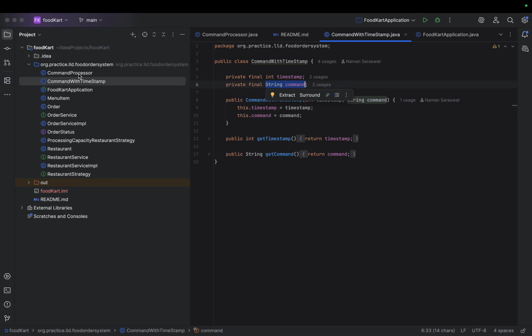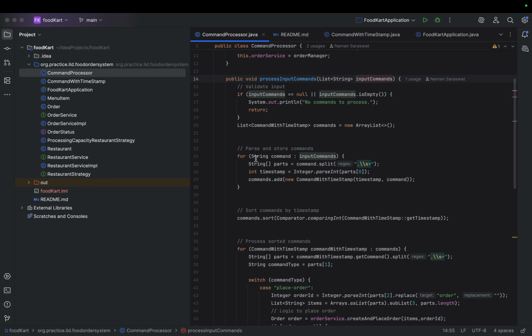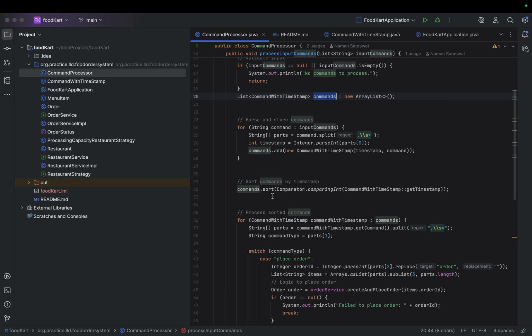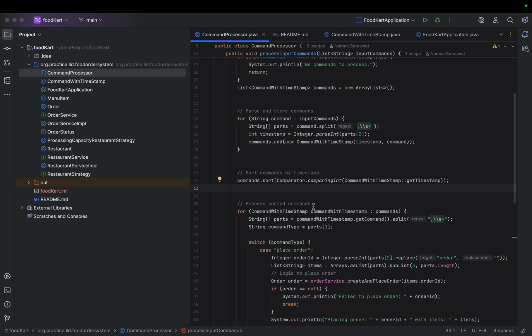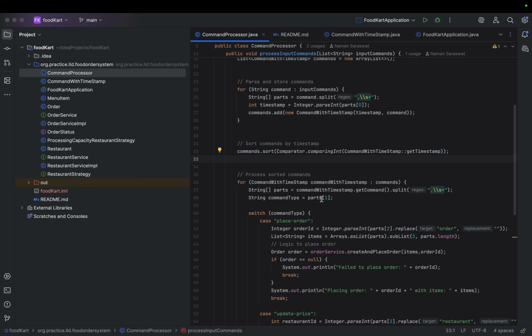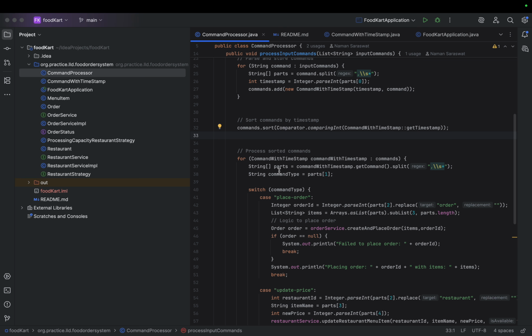So now let's get back to the command processor. Here we are adding the commands to the array list. Then we are sorting the commands based on the timestamp provided, and this is important because it is already mentioned in the requirement that we need to sort and then execute.